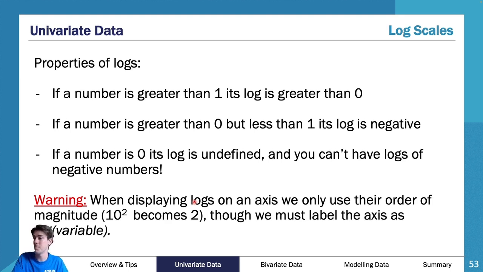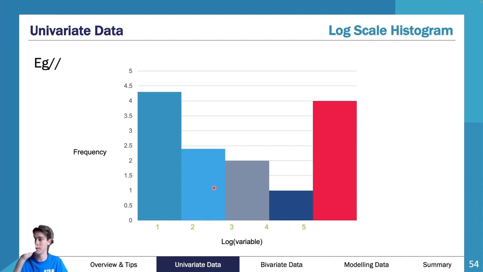So when displaying logs on an axis, we use their order of magnitude. So 10 to the 2 becomes 2, therefore we must label the axis as log variable. Now, this is what I mean by this. So essentially, and again, I didn't fix this one, I should have fixed this one, the histogram's wrong as well. These are intervals. Think of this interval as 0 to 1. So the first one here, as you can see on the screen, this is 0 to 1. So if I am between a log of 0 to 1, where am I?